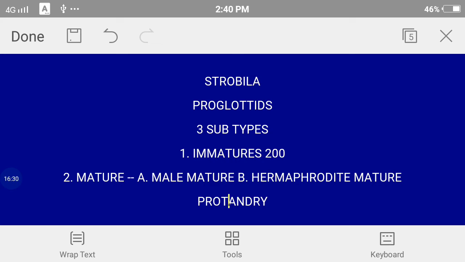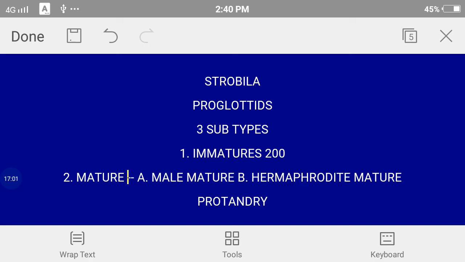Proto here refers to first and andry refers to the male reproductive organs. So if you have male reproductive organs developed first before the ovaries, then you have testes first and then ovaries afterwards. So here the mature segments will form the testes first, so that's why they are male mature,